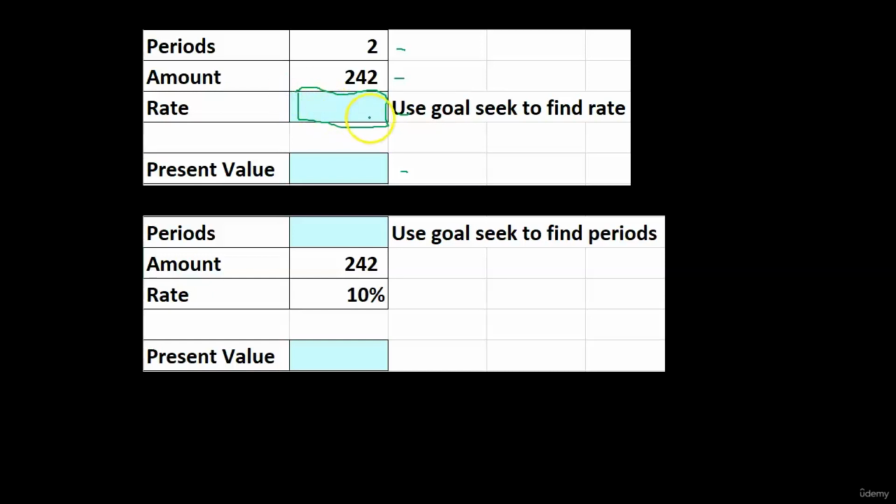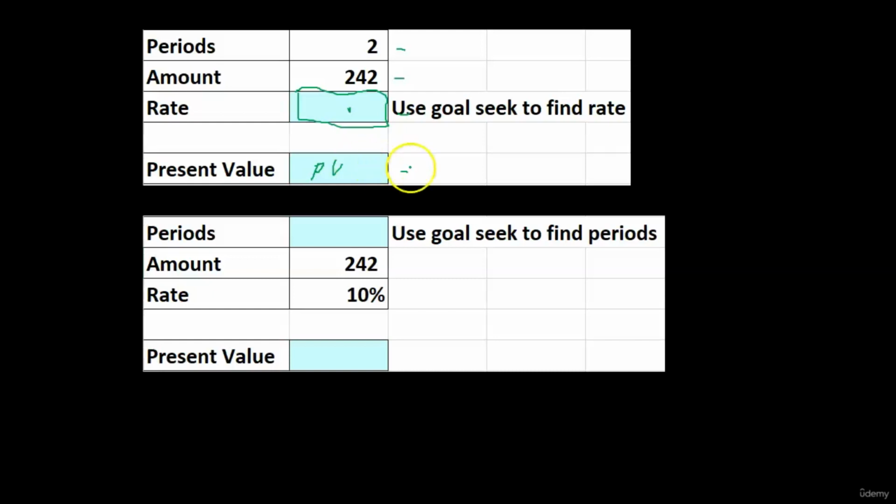Or we can basically tell Excel, I'm just going to guess a rate here. I'm going to put whatever the rate is here. And then I'm going to put our formula. This is going to be the PV formula here. And then we'll just tell Excel using goal seek. And I'm just going to explain it here. And you can go to the practice example problems where we'll actually do this in Excel.